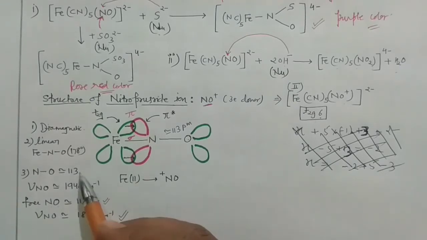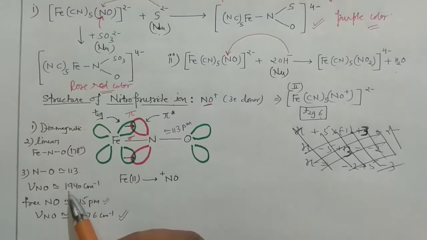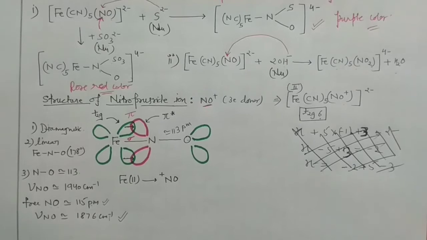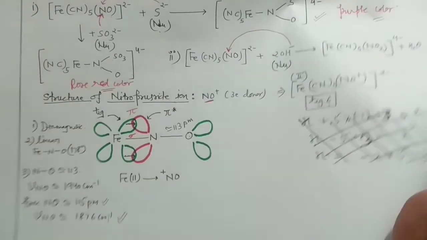And now in that case the bond length is smaller, then obviously it would be a little stronger bond and higher stretching frequency will be required. So in case of your linear NO in this particular complex, it is found that it is having 1940 centimeter inverse of the IR frequency. Okay, however I will also explain the IR spectroscopy in a little detail later on in the lecture. So this is all about your nitroprusside ion, which is very important from your examination point of view.